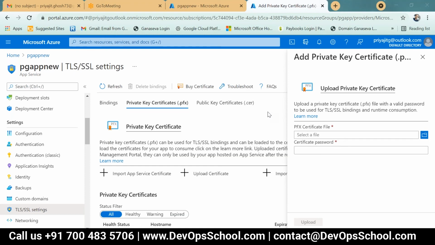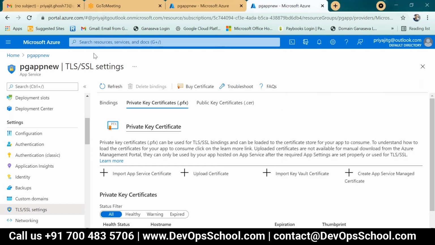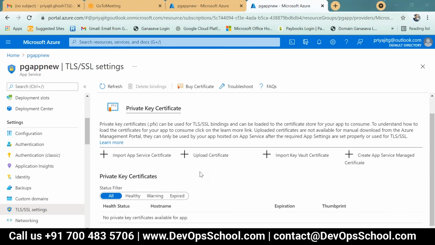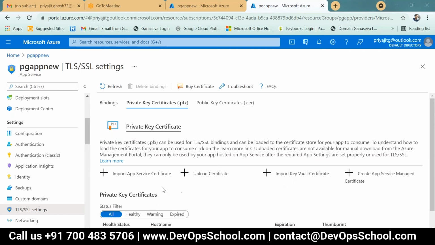After uploading this PFX file, you have to maintain the binding up to HTTPS, and the port is also allowed. Just after uploading, we have to bind the app. Okay, we have to bind the app. And no private key here. After uploading the private key, we have to bind the app.